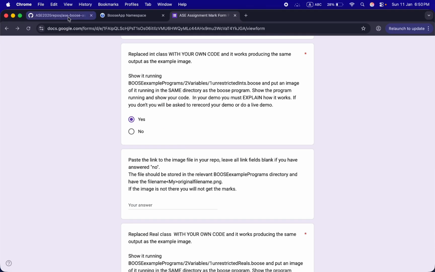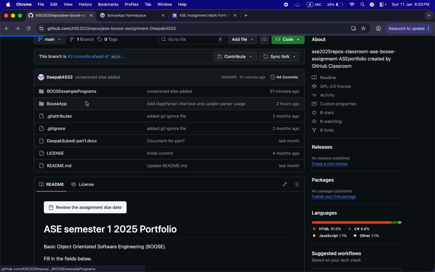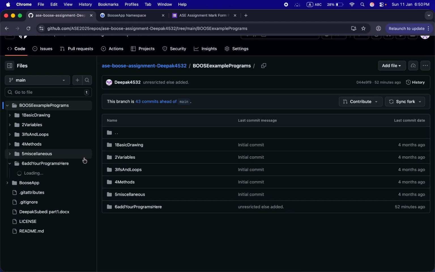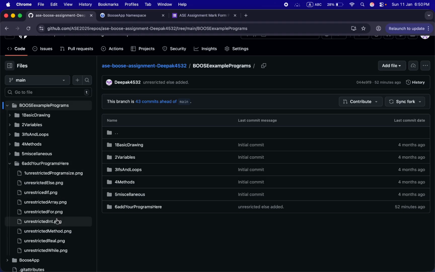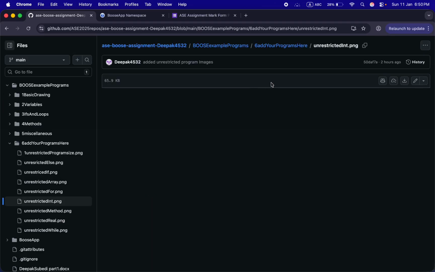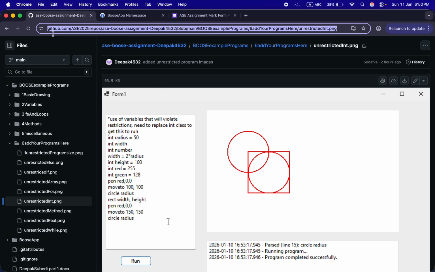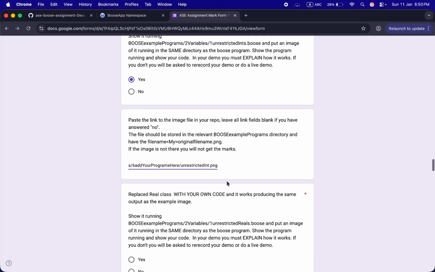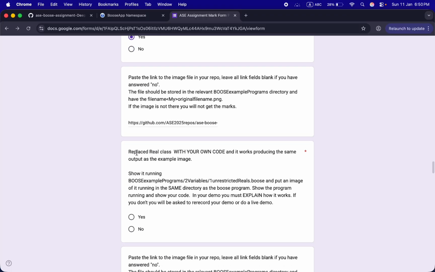And for image, you can, in my repo example program, over here you can see unrestricted int. I'll copy this link and paste it over here. And let's look for our real class.